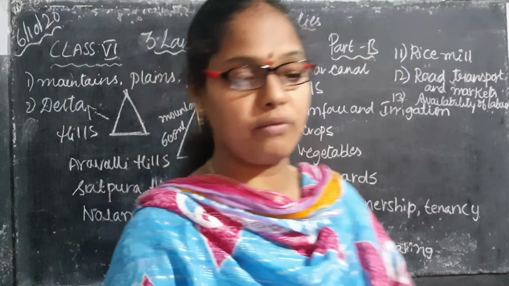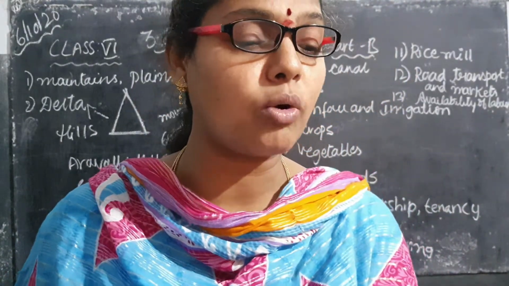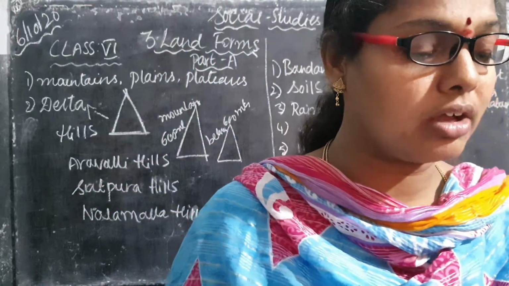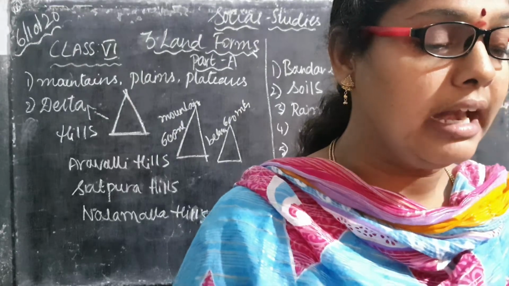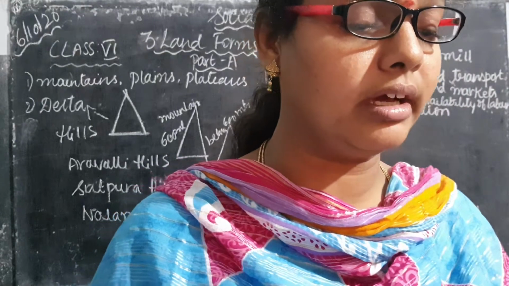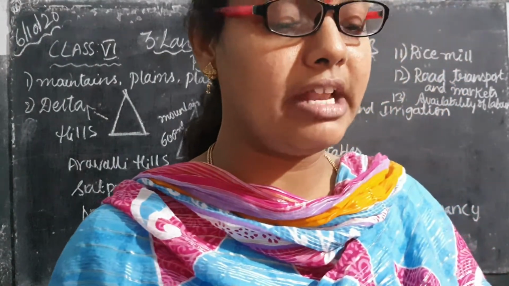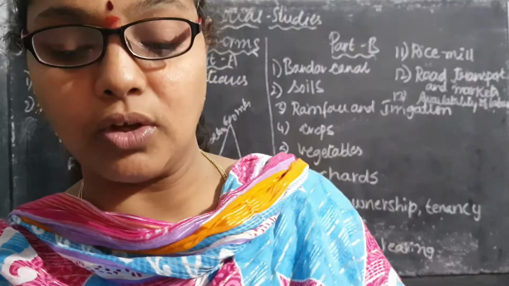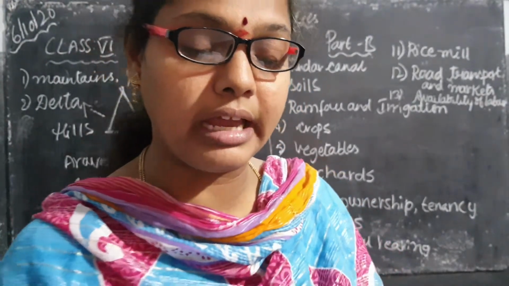What types of crops are we able to get from Penamakuru? Generally, children, according to the climatic conditions only, we will be able to get the crops. So what types of crops are they growing here, children? The water is found at 15 to 25 feet. And what type of soil is it? Black and Alavelli soil, I told you. And what is the rainfall and irrigation they get? From June to October. What types of crops are they generally getting?